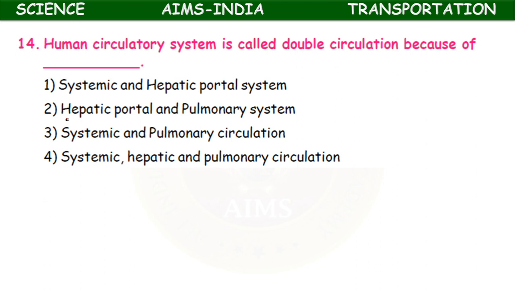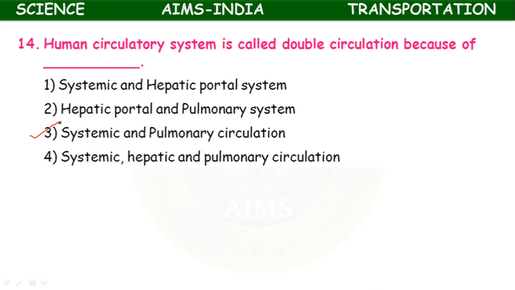Human circulatory system is called double circulation because of systemic and pulmonary circulation. It is double circulation, human circulation. It is because of systemic and pulmonary circulation.